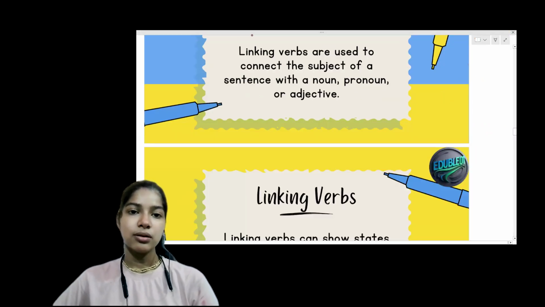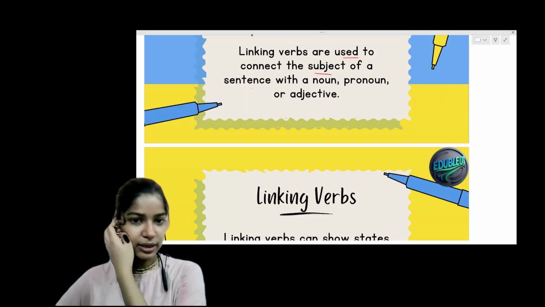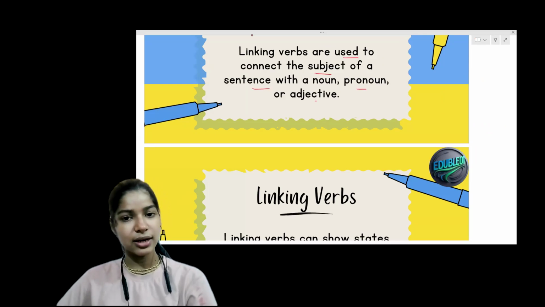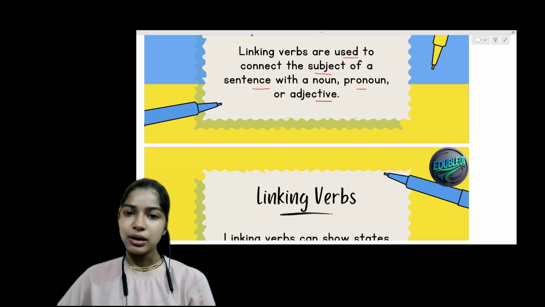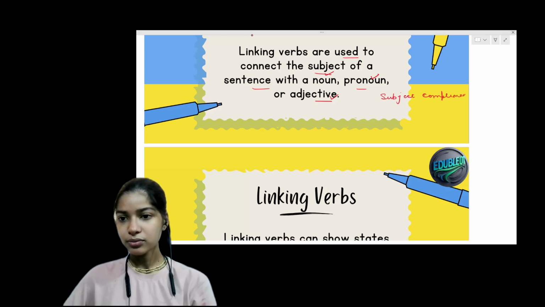Now let's understand more about linking verbs. So linking verbs are used to connect the subject of a sentence with a noun, pronoun or adjective. As I told you, what are the subject complements? Noun, pronoun, and adjective. They can be the subject complement, right, kids?